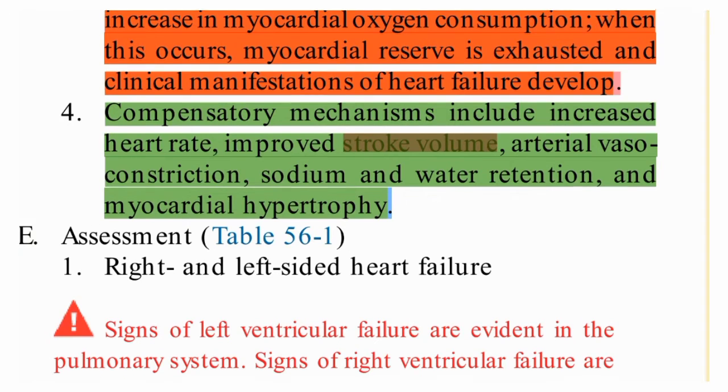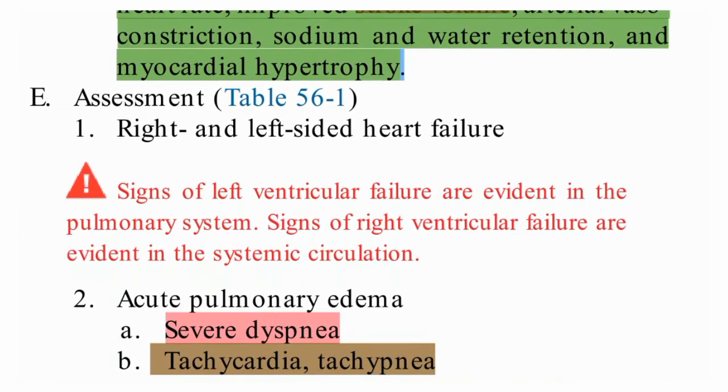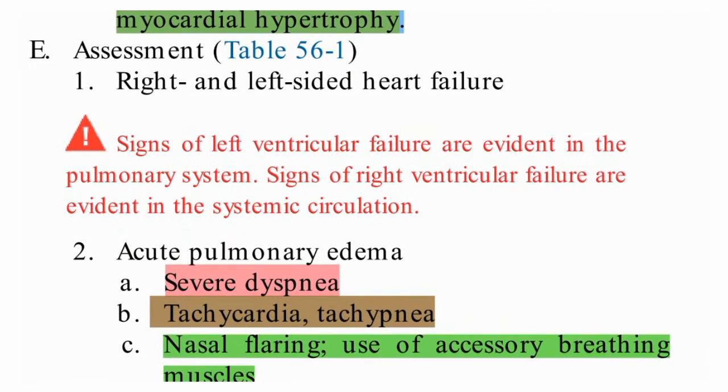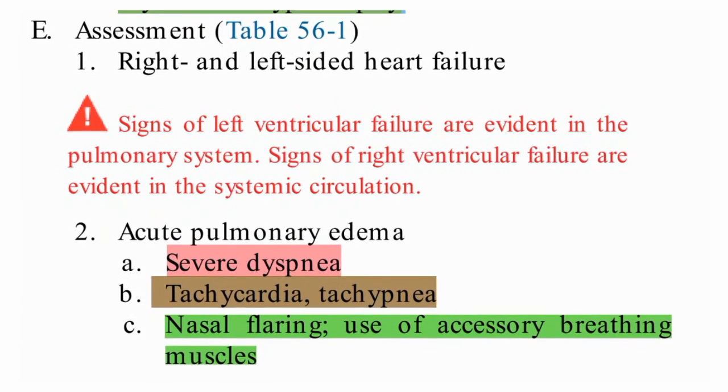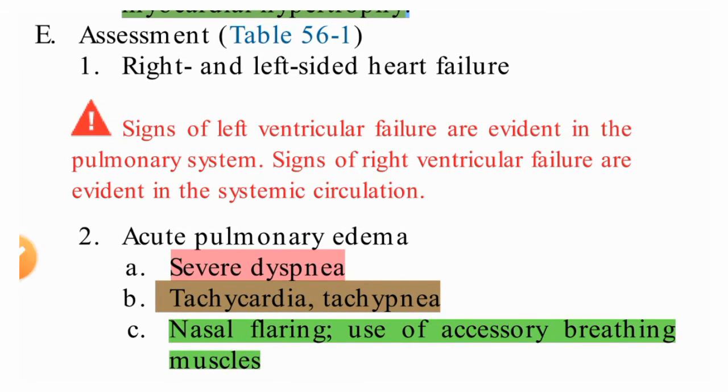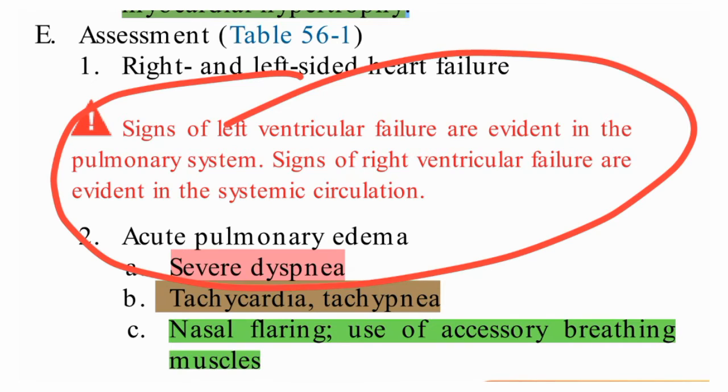Now coming to assessment: right and left sided heart failure. What are the clinical manifestations in right and left sided heart failure? These things we will see. There is one important point: signs of left ventricular failure are evident in the pulmonary system. So when left ventricular failure is there, the pulmonary system is affected.